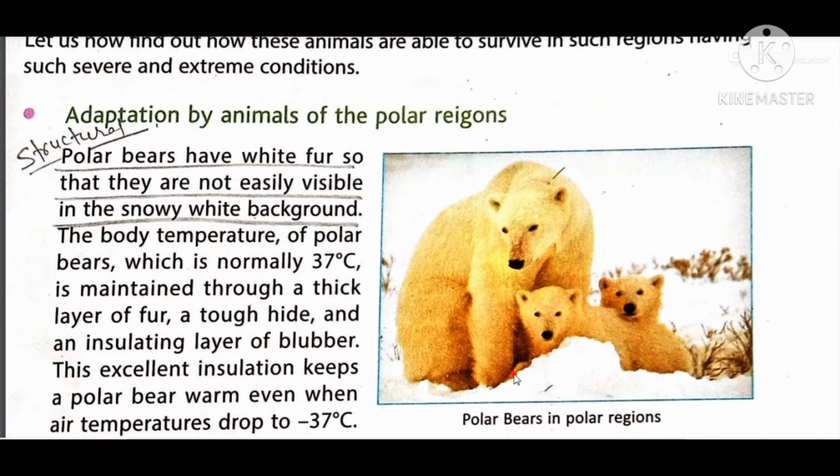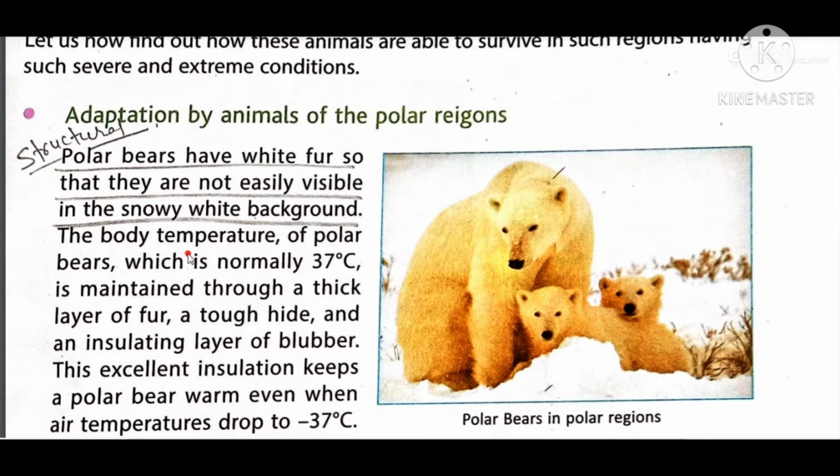So the polar bears, as they have to survive in the polar region, have to change in their structure according to the temperature of that area, and you know that the temperature is very low at the polar regions. So polar bears have white fur so that they are not easily visible in the snowy white background. The very first advantage, as there is snow everywhere in the polar area, is that the polar bear contains white fur to protect themselves from the enemy, and they can easily hide themselves in the snow.